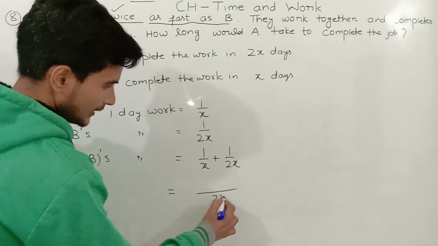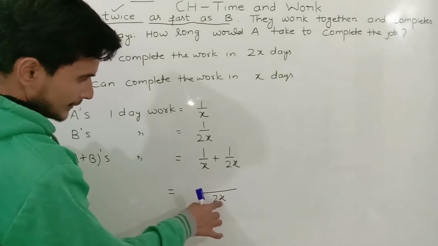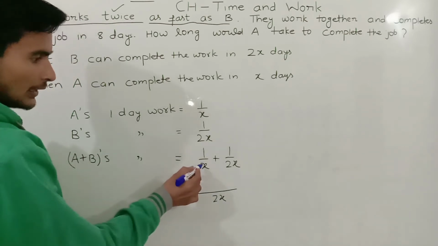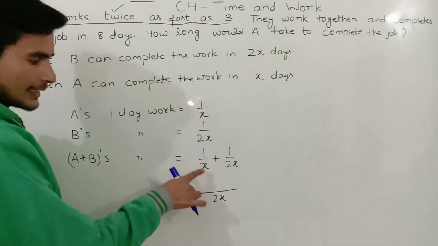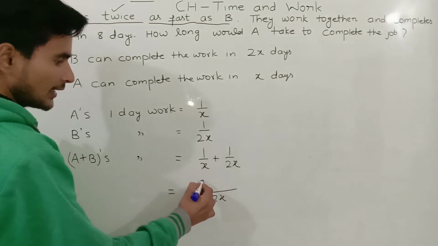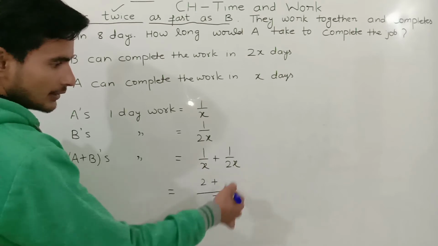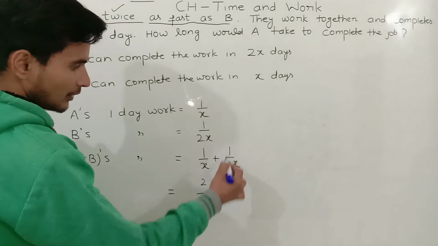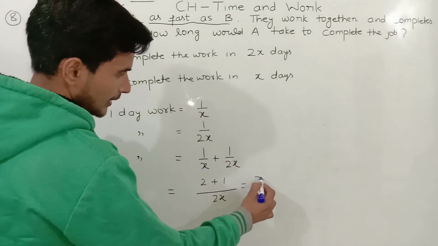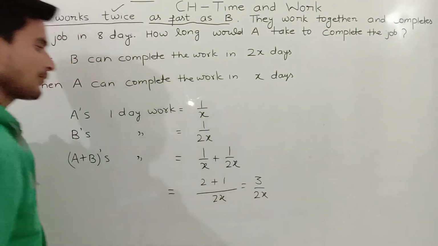It is 2x. Here x is there, 2 is not there, so multiply by 2 upside. On 2x it is 1. It will become 2 plus 1, 3 by 2x after solving.